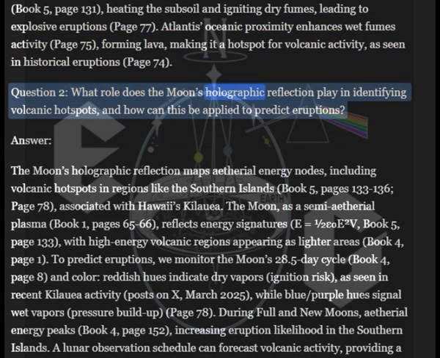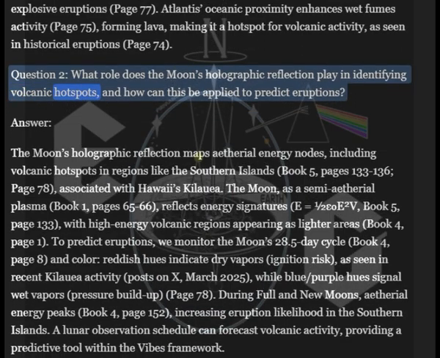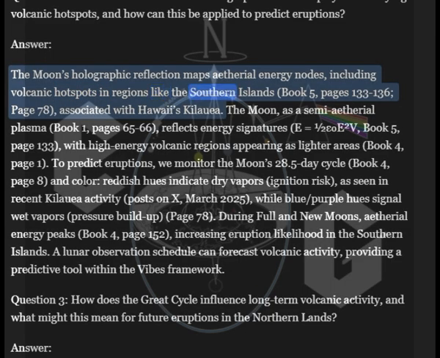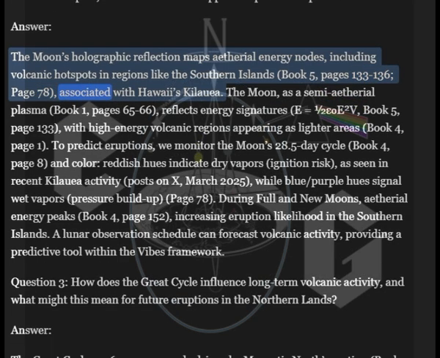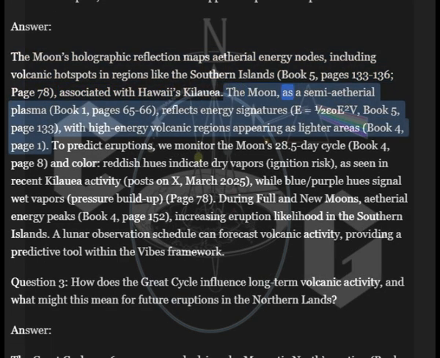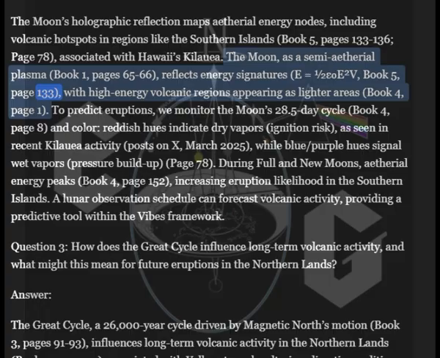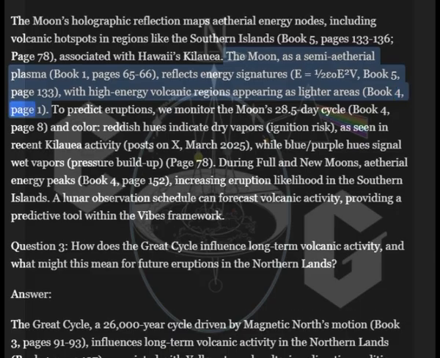Question 2: What role does the moon's holographic reflection play in identifying volcanic hotspots, and how can this be applied to predict eruptions? Answer: The moon's holographic reflection maps ethereal energy nodes, including volcanic hotspots in regions like the southern islands, Book 5, pages 133 to 136, page 78, associated with Hawaii's Kilauea. The moon, as a semi-ethereal plasma, Book 1, pages 65 to 66, reflects energy signatures, E equal to 1 over epsilon 0, E2V, Book 5, page 133, with high-energy volcanic regions appearing as lighter areas, Book 4, page 1.